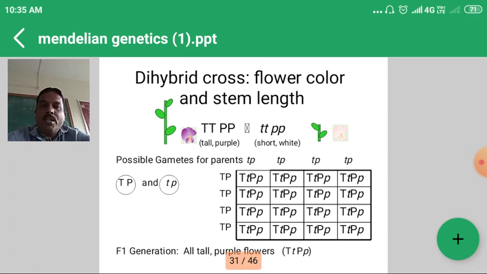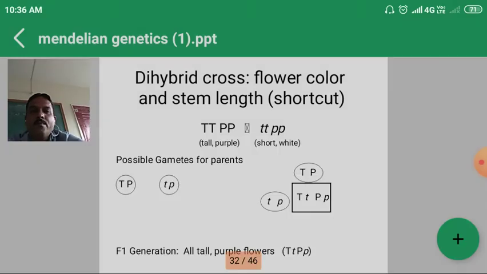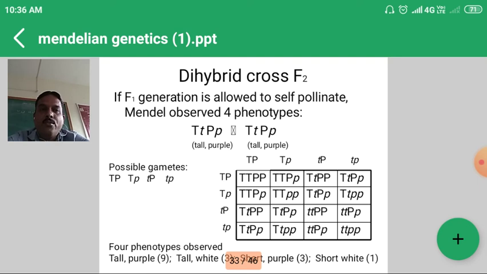When we make a selfing or crossing of F1 into F1 generation with the help of the checkerboard, we can obtain the F2 generation of 16 individuals. This F1 is capital T small t capital P small p, that is tall and purple. Gametes will be 4 for each F1: capital T capital P, capital T small p, small t capital P, and small t small p. So 4 into 4, 16 genotypes are obtained in the checkerboard.